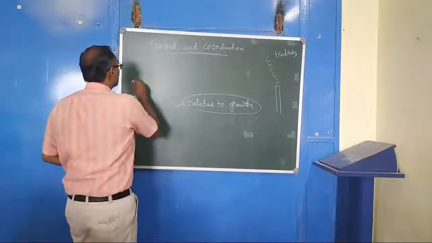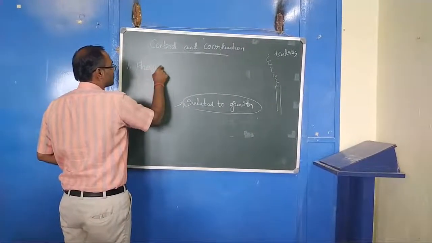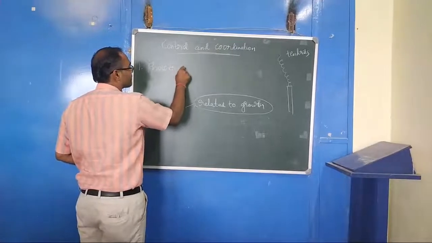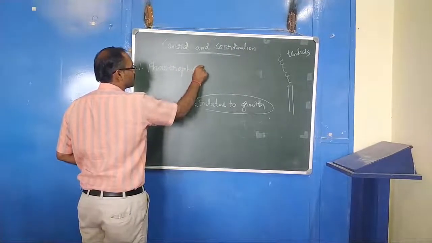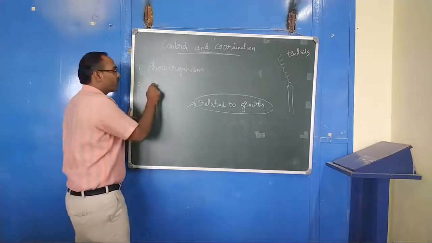So one is phototropism. The other one is geotropism.